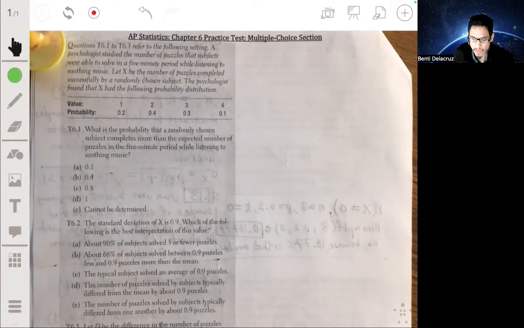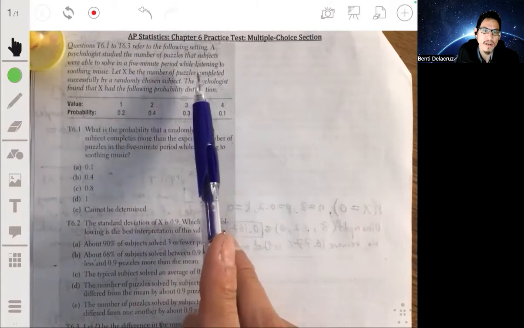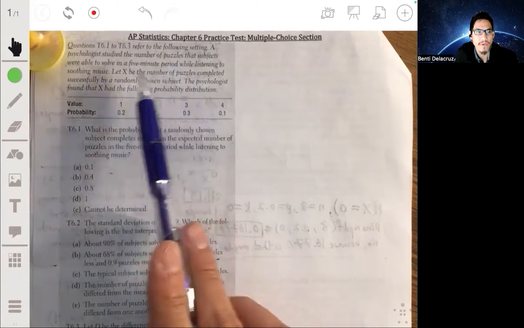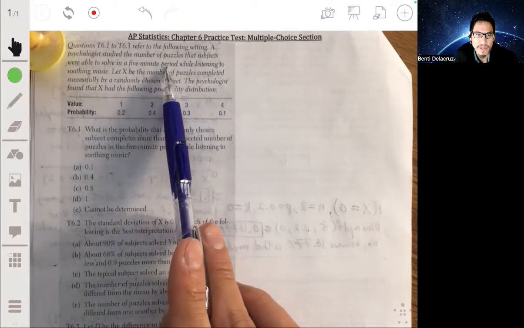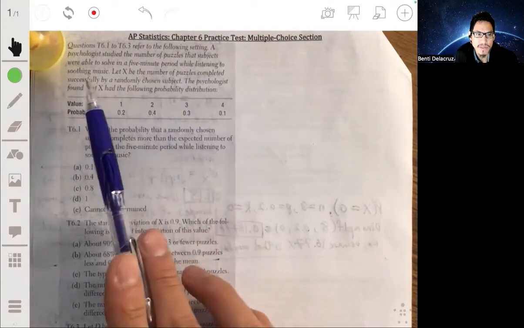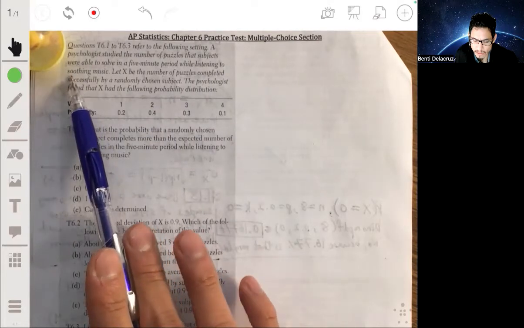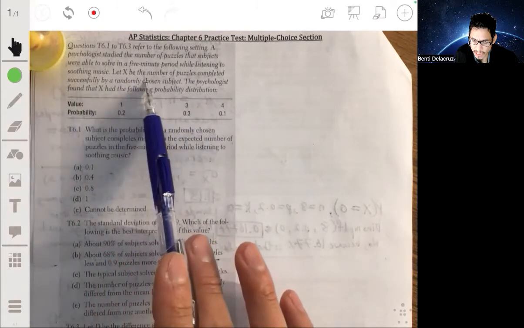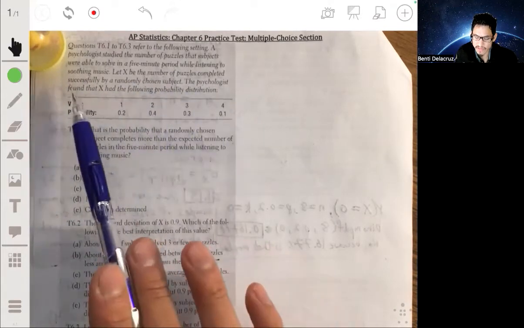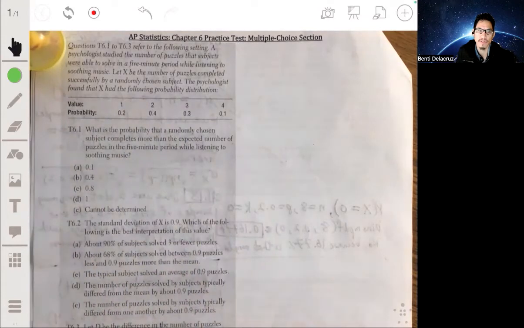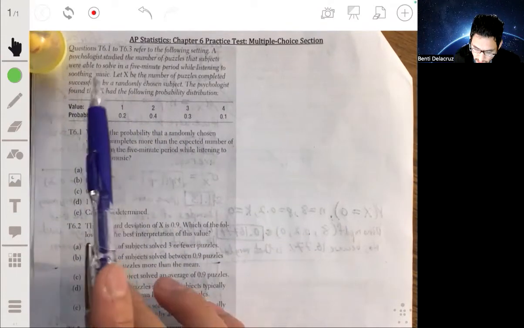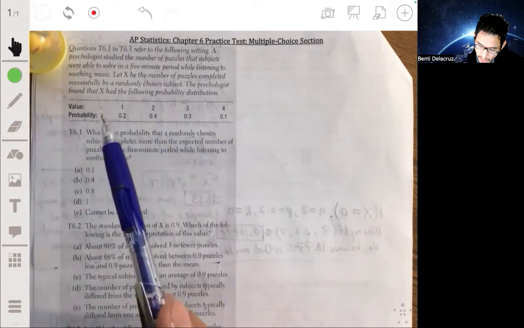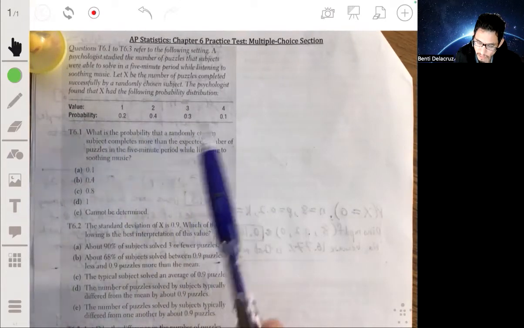Right, so for these three problems, we're going to refer to this setting. A psychologist studied the number of puzzles that subjects were able to solve in a 5-minute period while listening to soothing music. Let X be the number of puzzles completed successfully by a randomly chosen subject. The psychologist found that X had the following probability distribution. I wonder what the song was. All right, so you have X values of 1, 2, 3, 4, with probabilities of 0.2, 0.4, 0.3, 0.1.